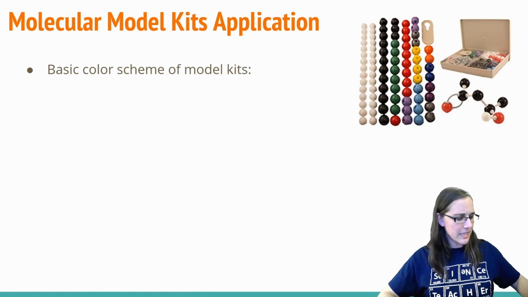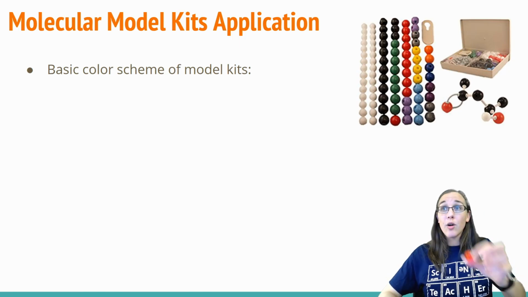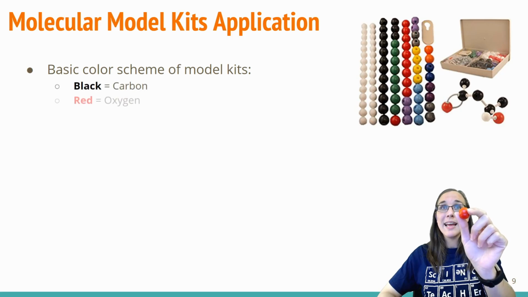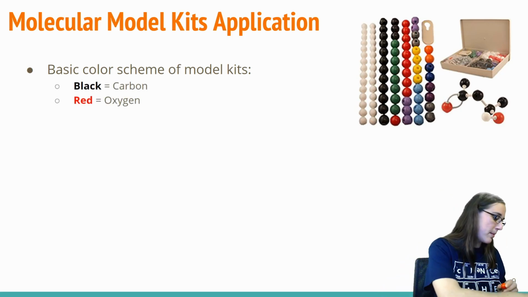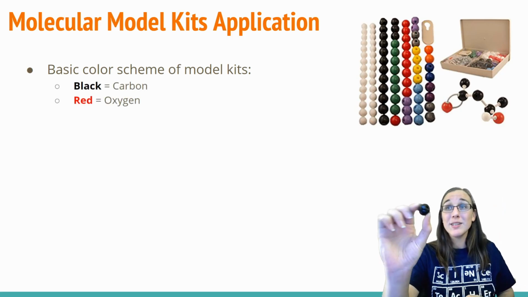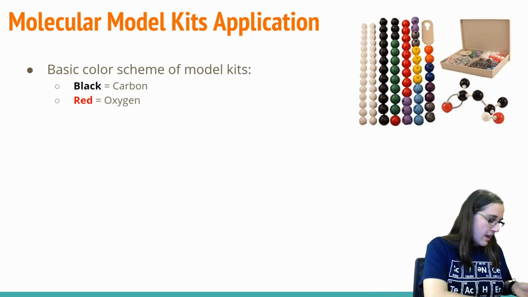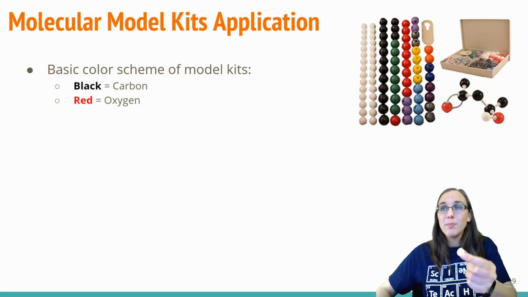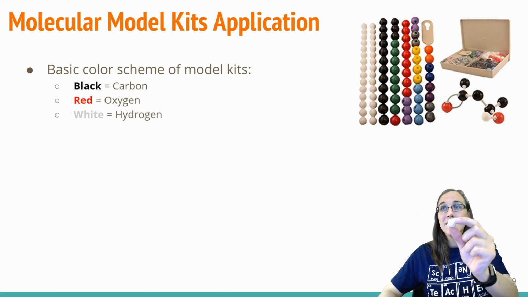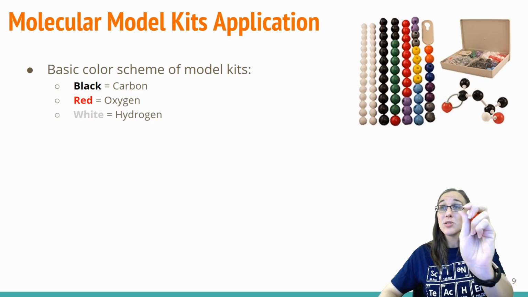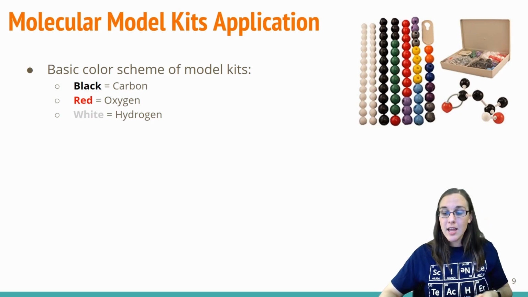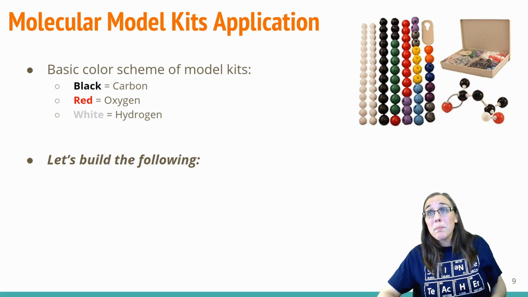The basic color scheme for these guys are red. Red spheres represent oxygen. Black spheres represent carbon. And white spheres represent hydrogen. So we're just going to use these three for now. There are all kinds of colors in a molecular model kit, but we're going to build the following.